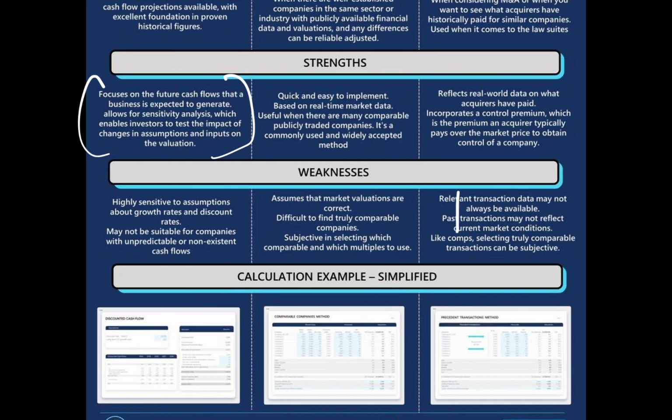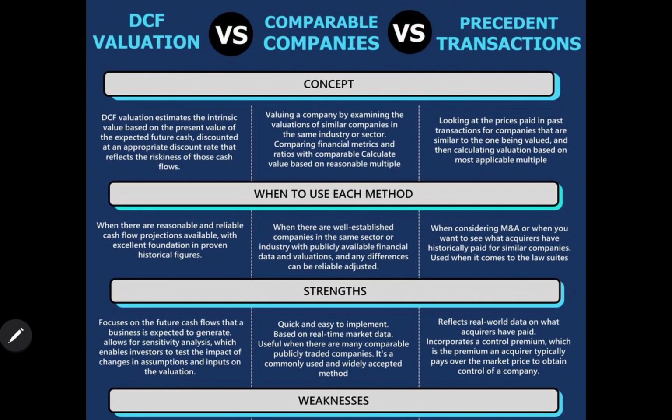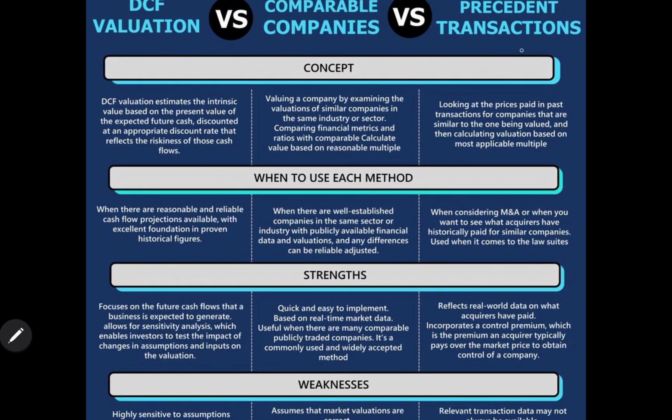Another one is comparable company analysis. It is quick and easy to implement based on real-time market data, and useful when there are many comparable publicly traded companies.